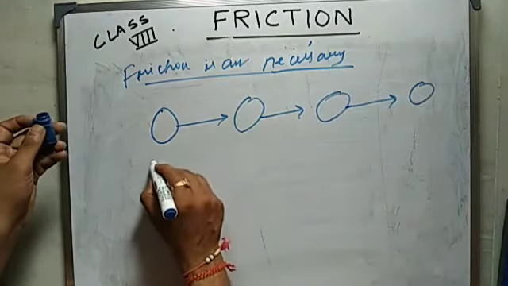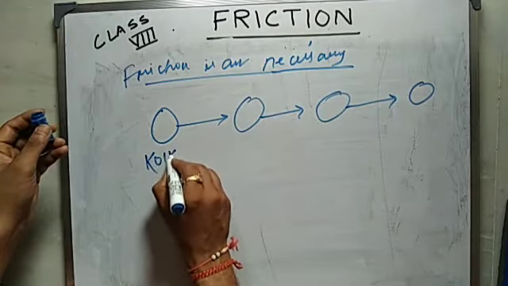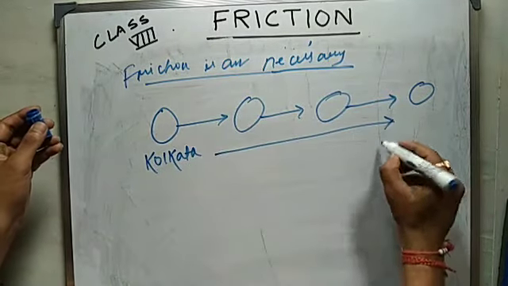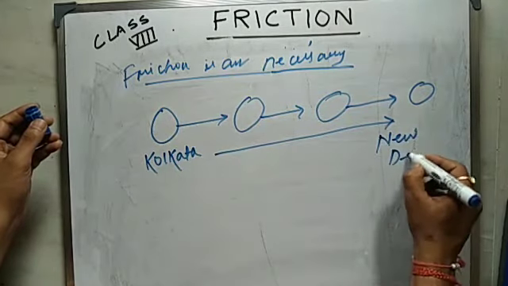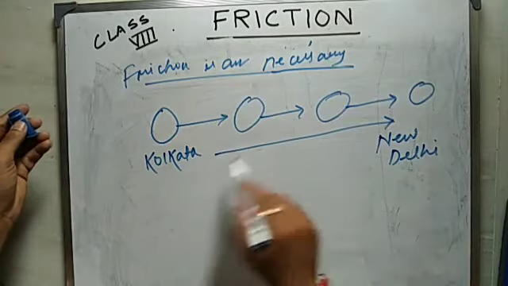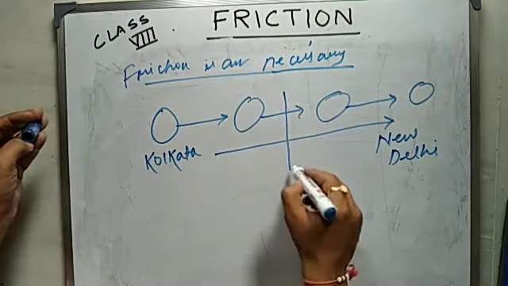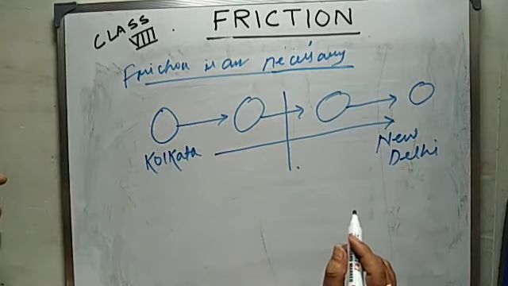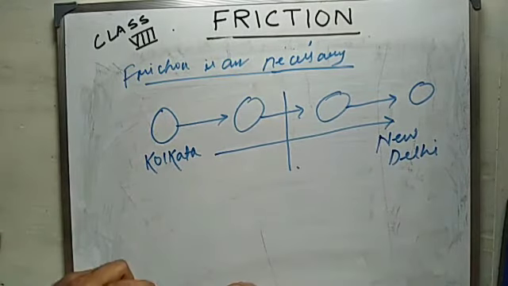Say you throw the ball in Kolkata, it would have reached New Delhi. If there were no friction, it would have reached New Delhi. But since there is friction, it will stop midway. Therefore, we say that friction is really necessary.